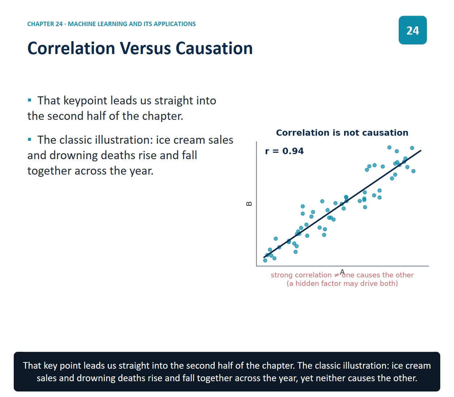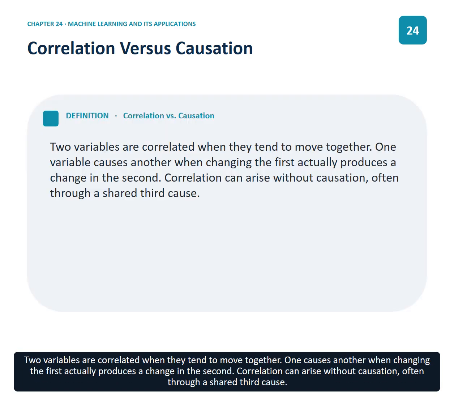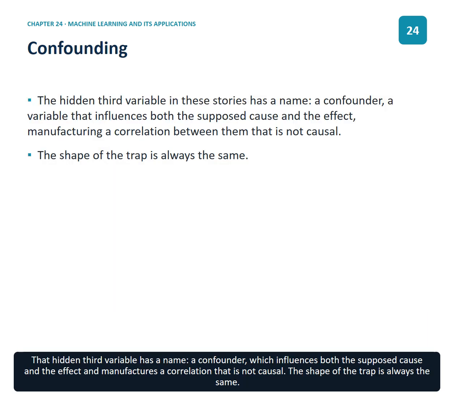The classic illustration: ice cream sales and drowning deaths rise and fall together across the year, yet neither causes the other. Two variables are correlated when they tend to move together. One causes another when changing the first actually produces a change in the second. Correlation can arise without causation, often through a shared third cause. That hidden third variable has a name, a confounder, which influences both the supposed cause and the effect, and manufactures a correlation that is not causal.